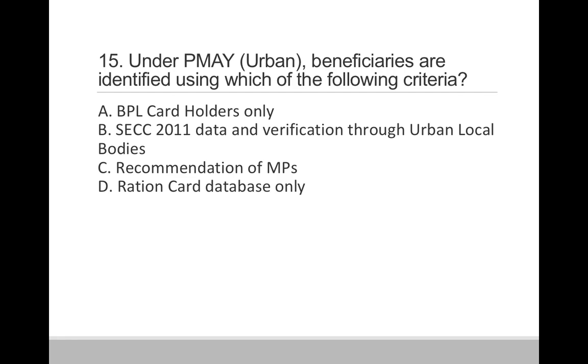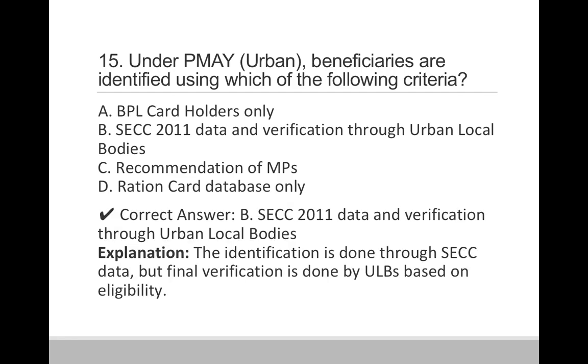Question 15. Under PMAY urban, beneficiaries are identified using which of the following criteria? Option A, BPL card holders only. Option B, SECC 2011 data and verification through urban local bodies. Option C, recommendations of MPs. And option D, ration card database only. So correct answer is option B, that is SECC 2011 data and verification through the urban local bodies.